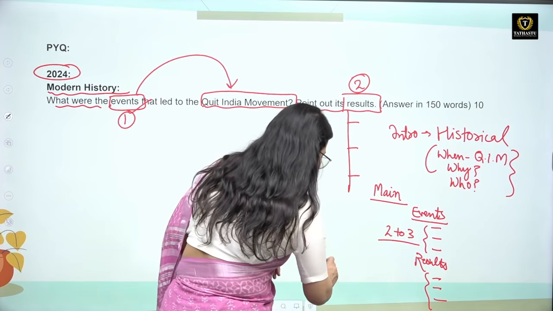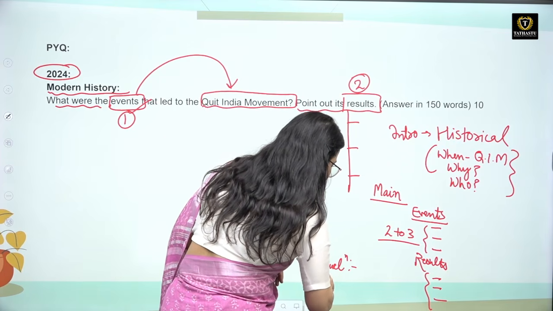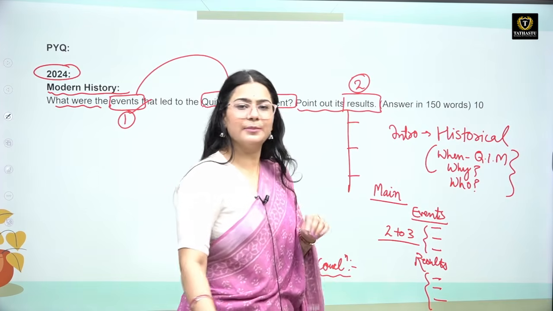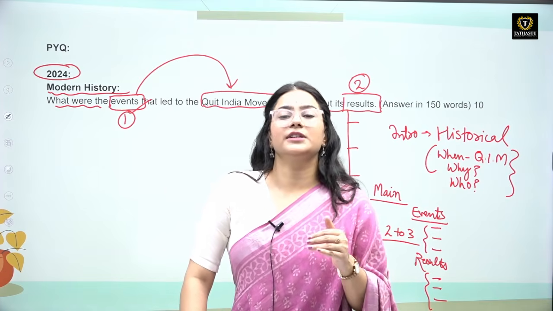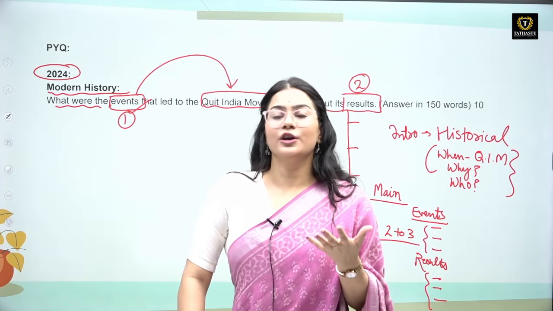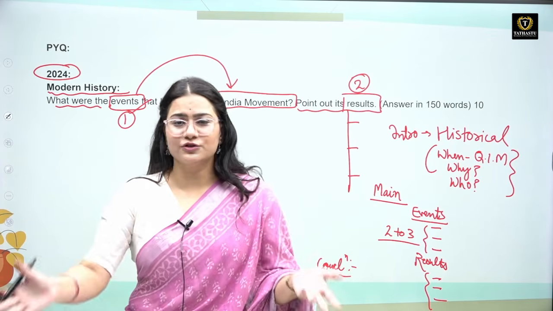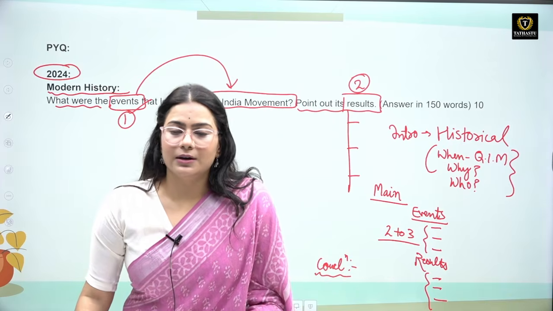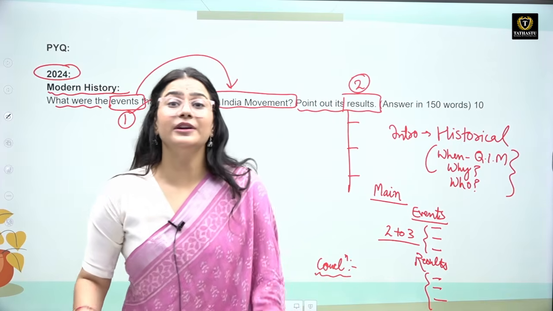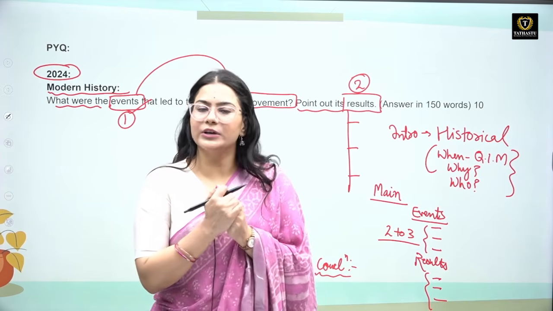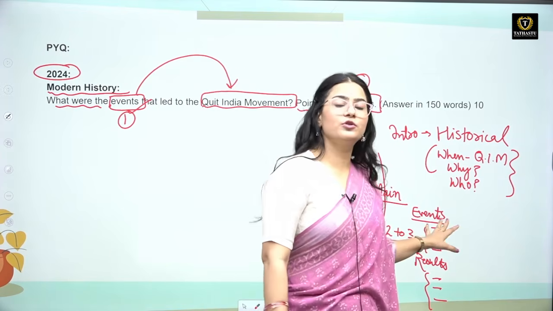Then after that you are going to mention your conclusion. In conclusion, what are you going to write? In conclusion you can have a very basic conclusion. First you can summarize everything in one line, and after that you can give some kind of implication. So here you can summarize that though this movement was suppressed, it still gave a direction to the further national movement, and then you can tell about the implications of the Quit India movement. Okay, so I have told you briefly how you could approach this answer.